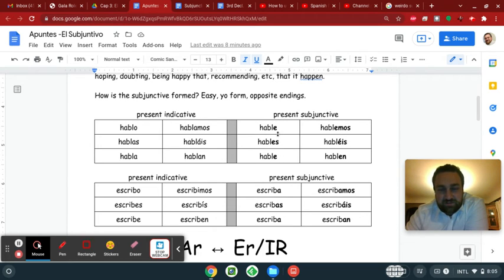And so notice that in the present subjunctive, the yo form and the Ud./él/ella form are the same. Now we've seen that in other tenses too, right? In the imperfect, that's the case, with the -ías and the -abas. So that'll be the case in other tenses too, in other forms of the subjunctive, because there's a past subjunctive too.